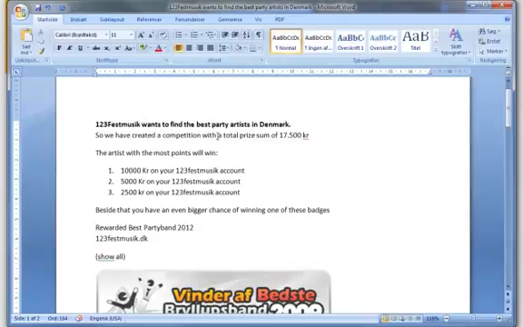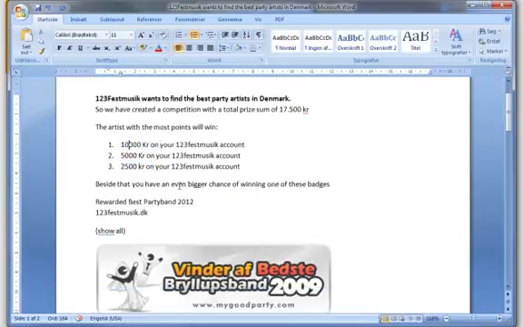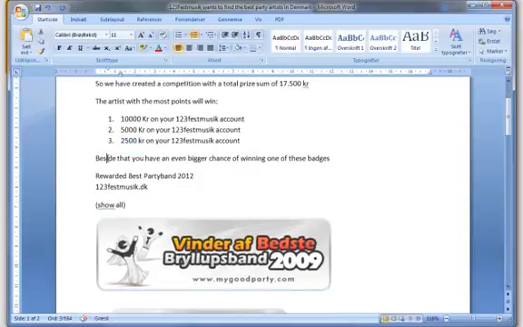So we have created a competition with a total prize sum of 17 blah blah blah blah. The artist with the most points will win 10,000 kroner and blah blah blah. These three awards will be able to be won. Beside that, you have an even bigger chance of winning one of these badges. And this part is an important part.